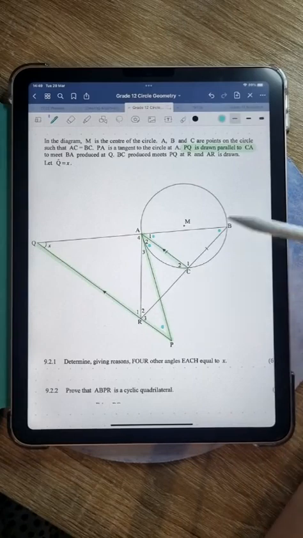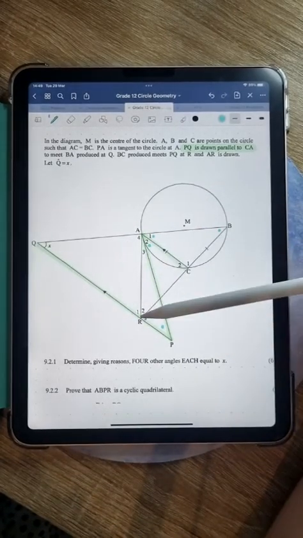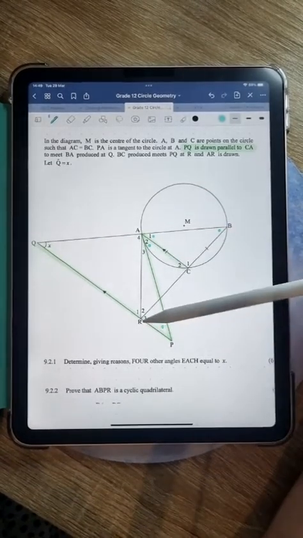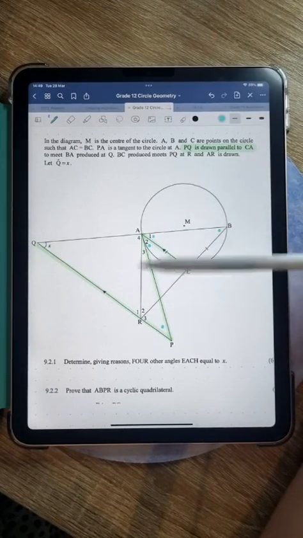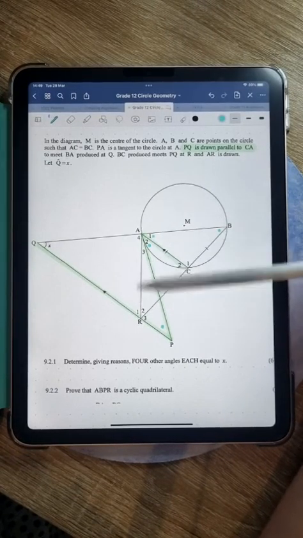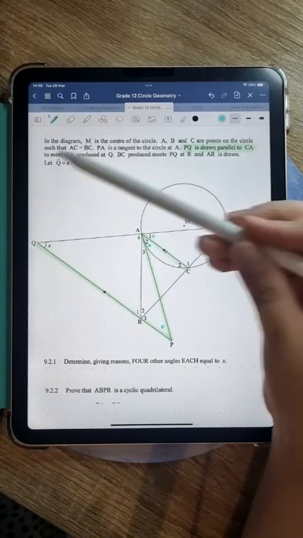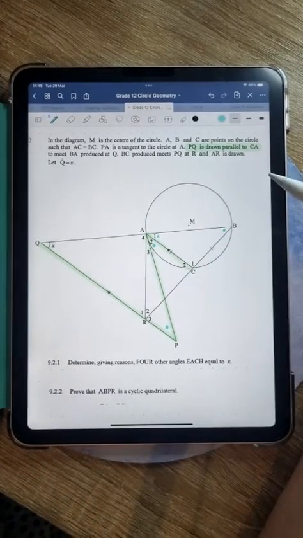BC produced, so lengthened, meets PQ at R. All right, so they're saying that BR and PQ intersect at that point, and AR is drawn. Okay, so they've basically just, what's the word, connected A and R. Let angle Q equal x. All right, so there we have angle Q.